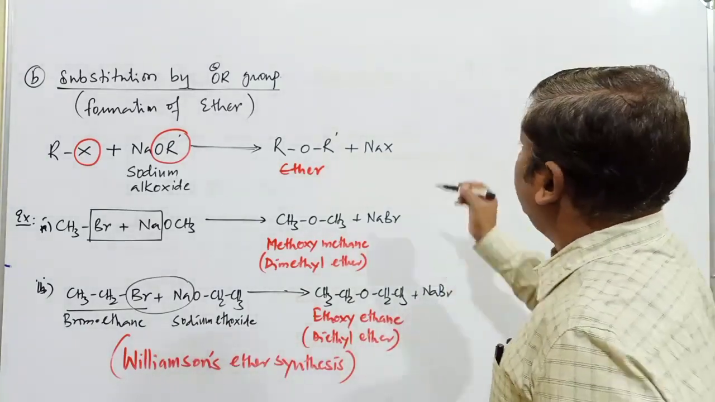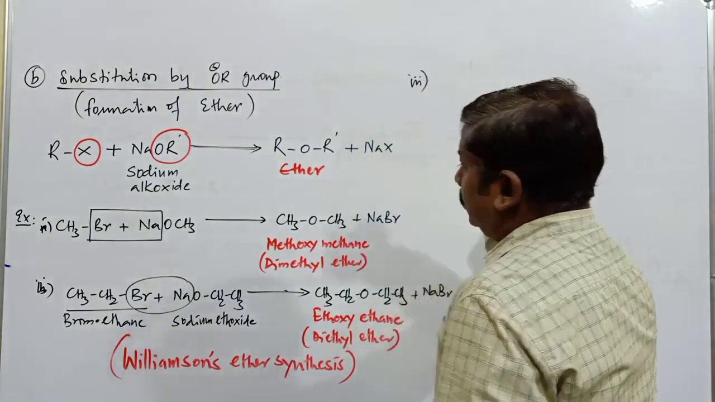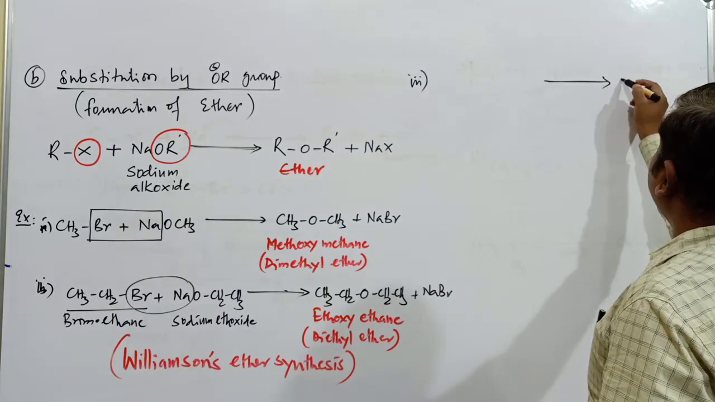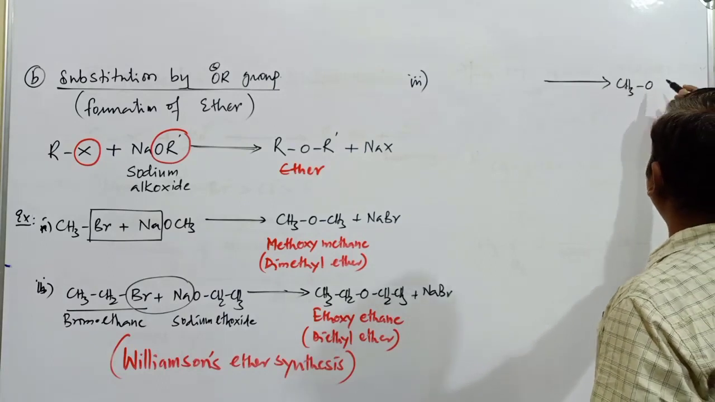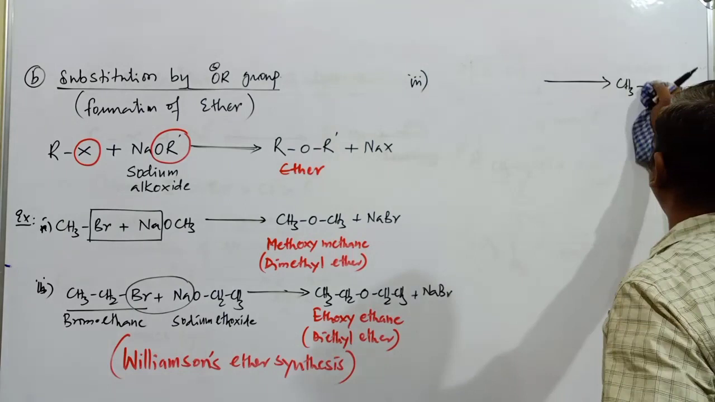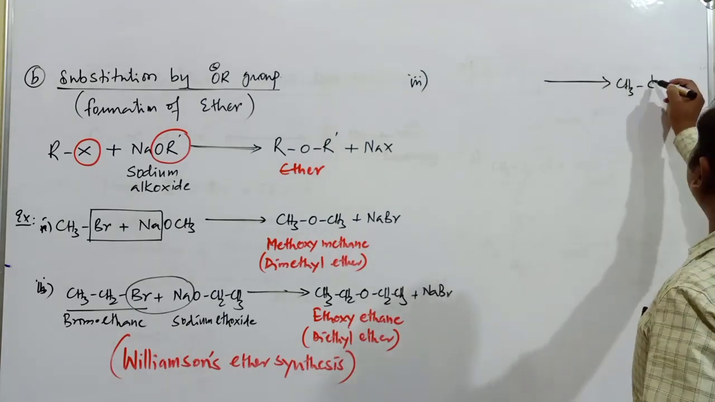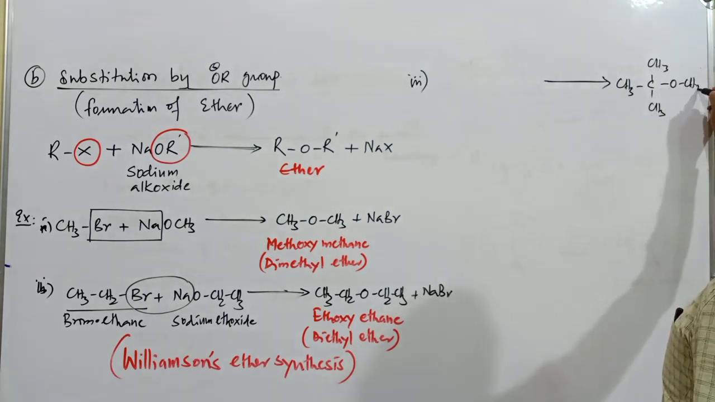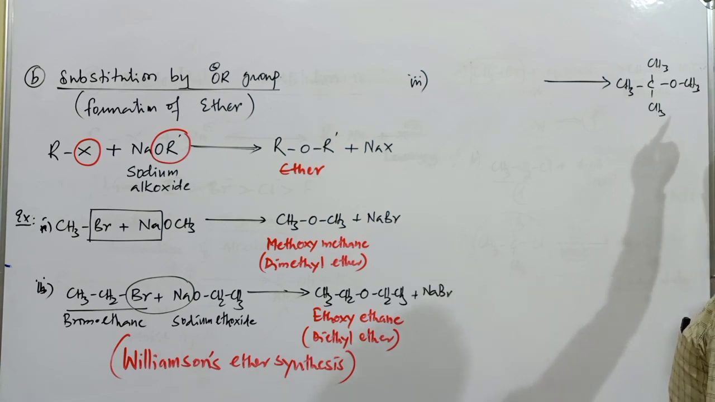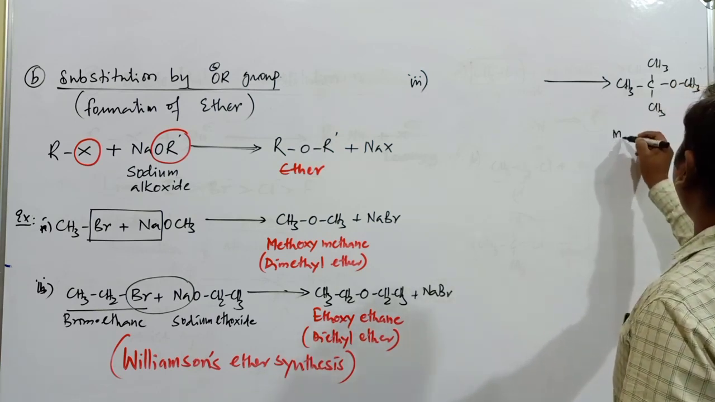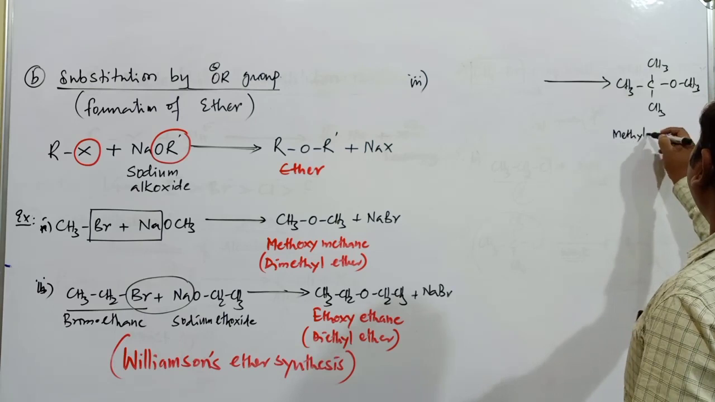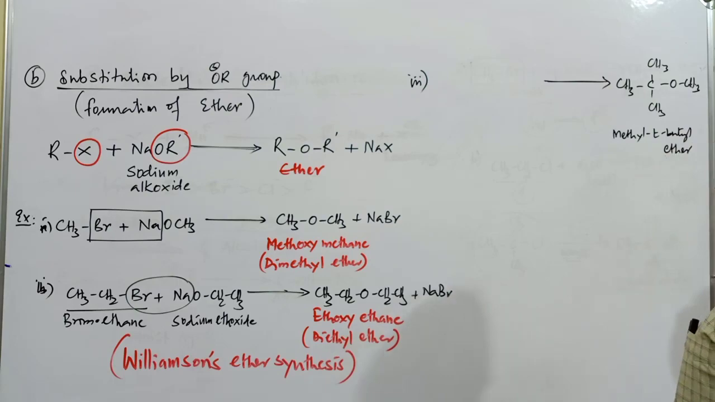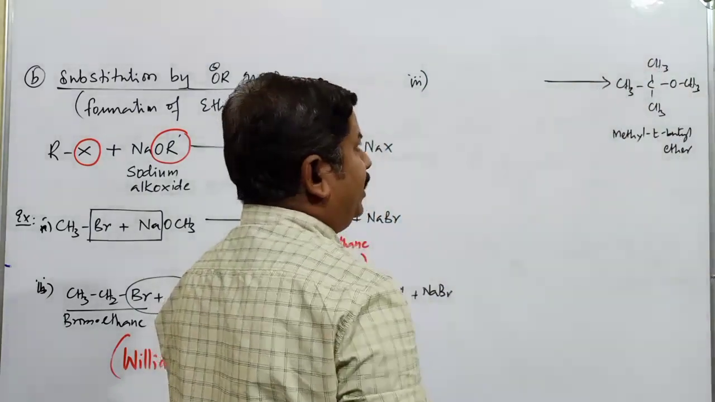Next one, an important example. Suppose the compound produced is CH3, this is carbon, CH3, CH3, and this is OCH3. It is an ether, OCH3. What is the name of this one? It is methyl tertiary butyl ether. This is the particular ether.